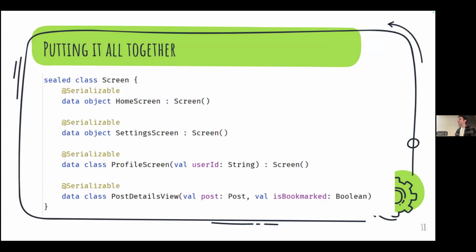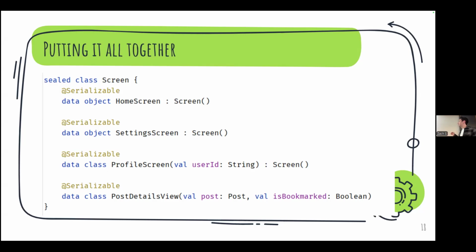So now, putting it all together, why did I bother teaching you those three seemingly unrelated concepts? And that is this representation of a screen, or a route, that I want to provide. This new representation basically allows our navigation to be typed. So we're going to use a sealed class. The reason for using a sealed class is that whenever we have a screen, we know it's going to be one of these screens in our app, right? And this will give us that guarantee where we can do different behavior based on what screen we're on.